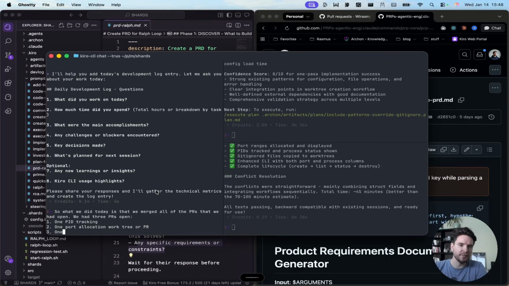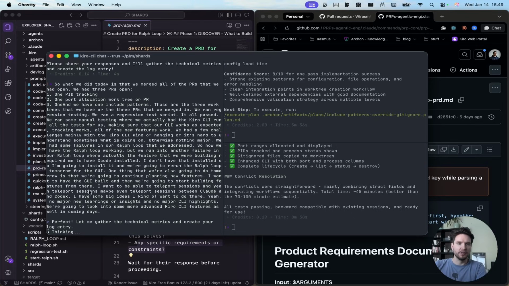And one thing that we're also going to do tomorrow is that we're going to continue planning new features. So I want to have the GUI built, and then we're going to start building features from there. I want to be able to teleport sessions, maybe even teleport sessions between Claude and Codex, stuff like that. I have some big ideas I kind of want to do there. And yeah, no major new learnings or insights and no major CLI highlights. We're going to look into some more advanced features as well in coming days.